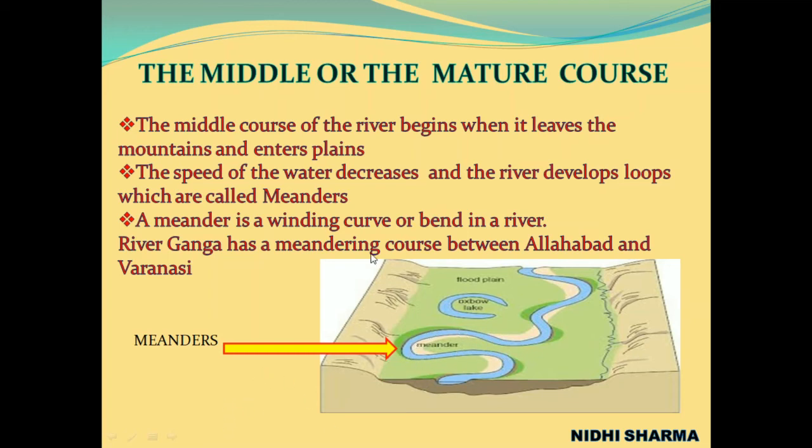A meander is a widening curve or bend in a river. So you can see that it is a bend here in the river. This type of feature is known as a meander. River Ganga has a meandering course between Allahabad and Varanasi.